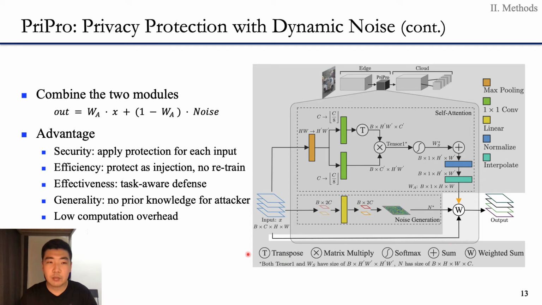The advantage of PriPro is clear. First, we apply protection for each input. This is suited for edge-cloud synergy. Second, PriPro can be applied to any trained model by injection. There is no need to retrain the parameters or change the architecture of the original model for the user task. Third and fourth, the protection is applied with awareness of the user task and no assumption about the attacker task. Therefore, PriPro can work better in general. Finally, the computation overhead is low. We will show this in our experiments later.